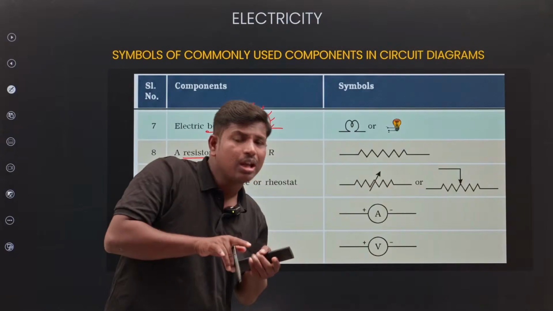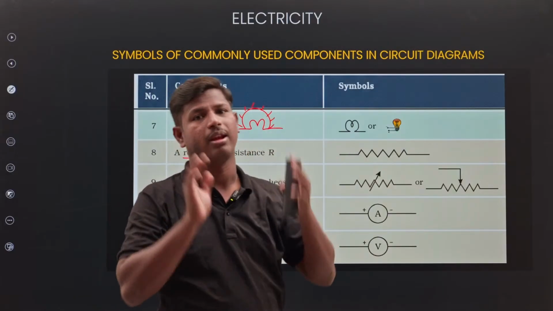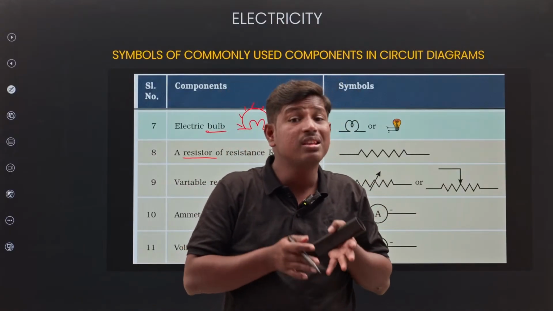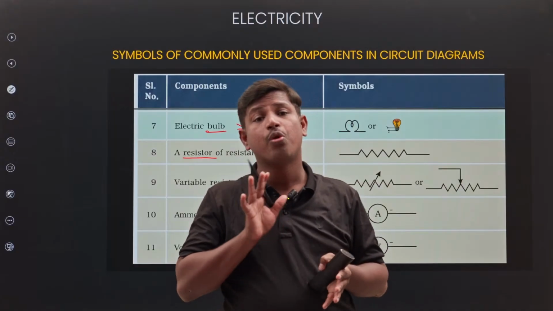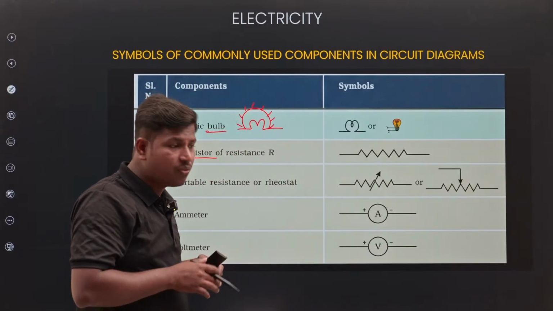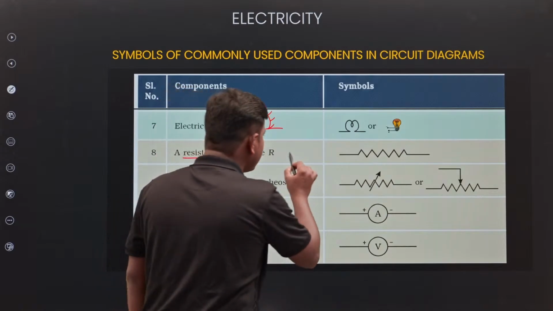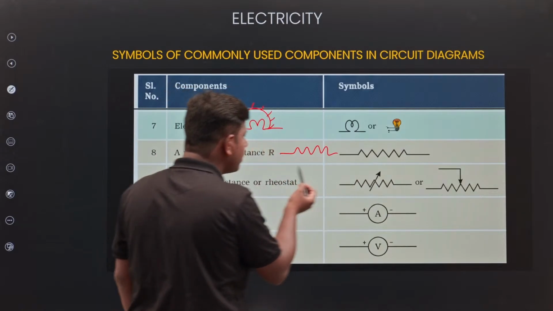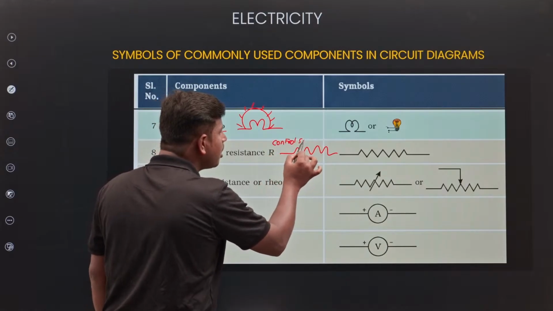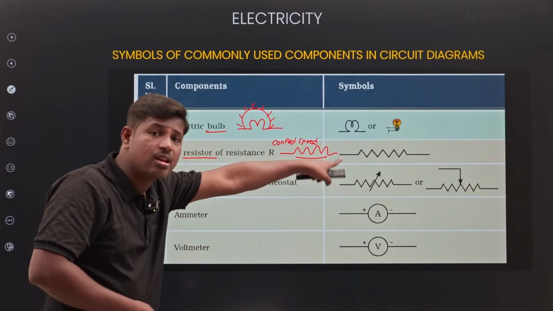Next, resistor. If you know the resistor symbol, its function will come automatically in our mind. What is the functioning of a resistor? Opposing the movement of electrons. If you are going on a road, what will be present? Speed breaker. Like this only, na? What will it do? Control the speed. So this is the symbol. Here the resistor symbol is also the same.